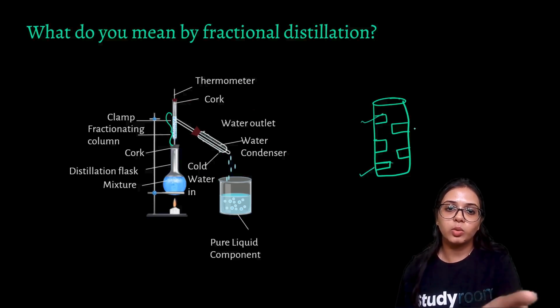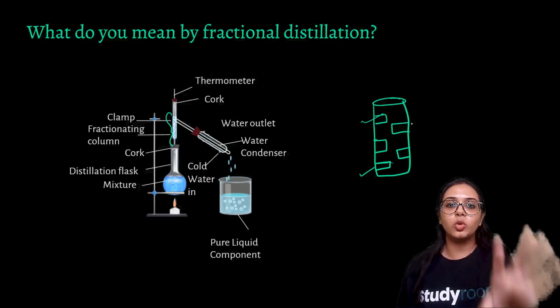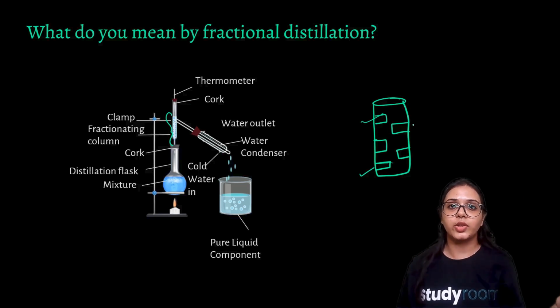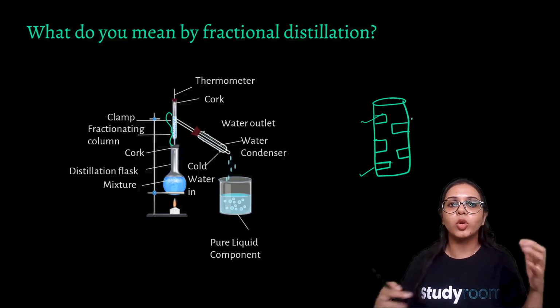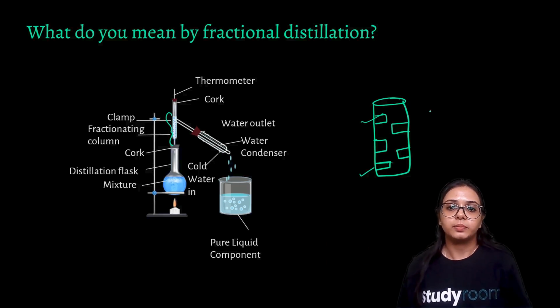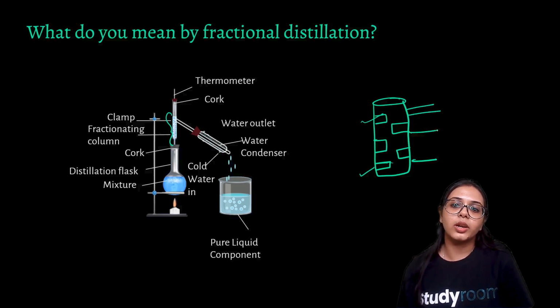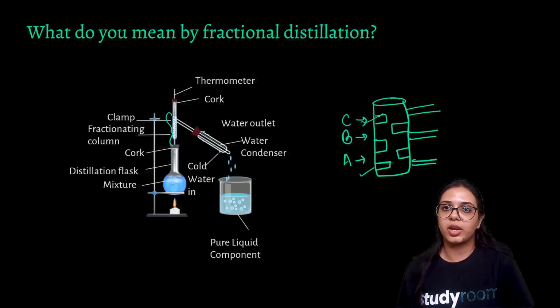This has only one water condenser outlet, but when you use the setup on a large scale in industries, for example, when you have to separate huge mixtures with more than two solutes in the solvent, you may use more than one outlet for this fractionating column. Say solute A has to evaporate at a certain temperature, solute B at a certain temperature, and C at a certain temperature.